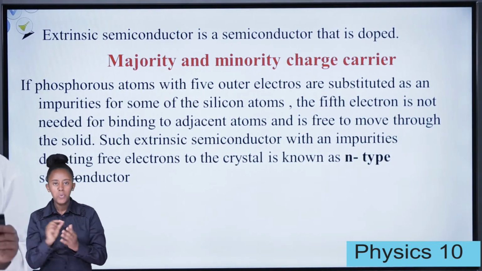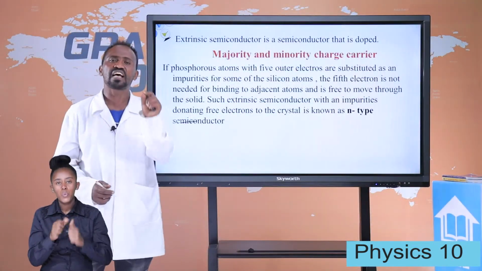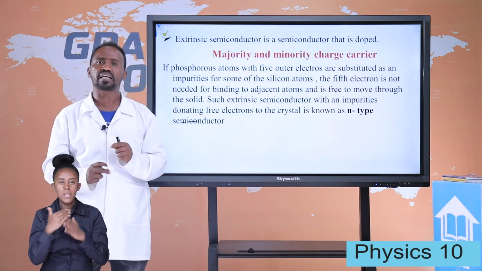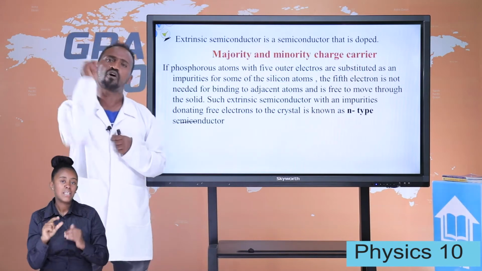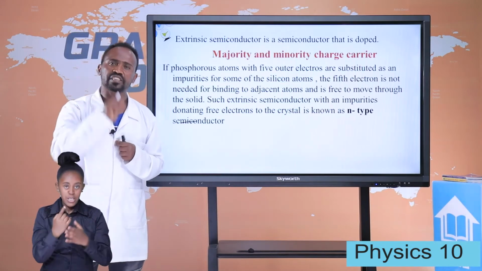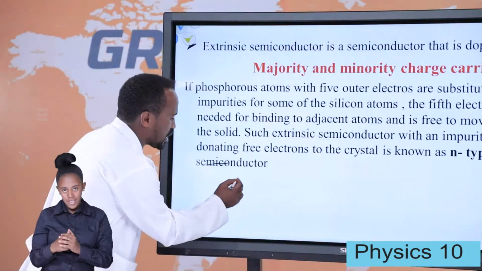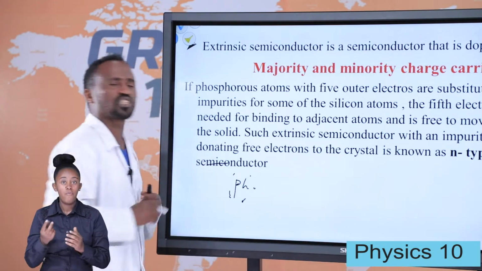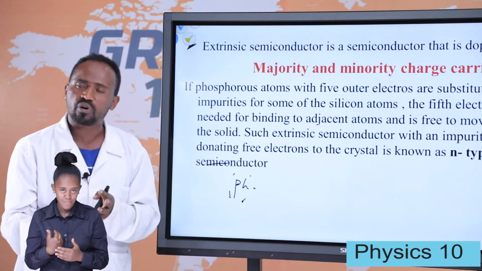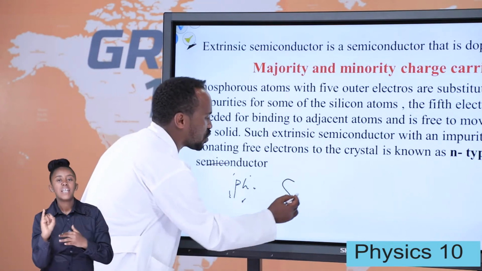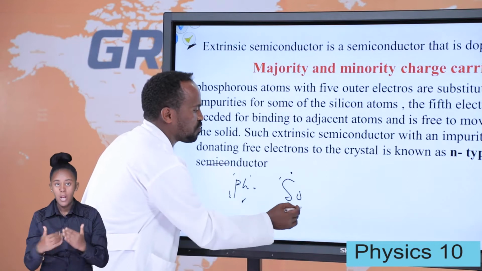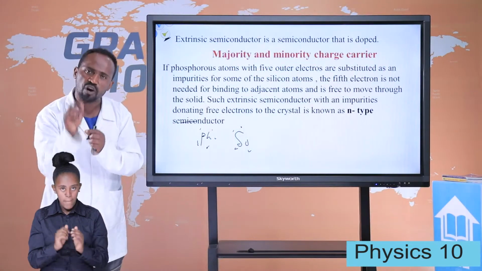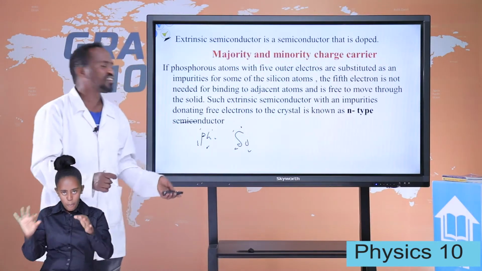If a phosphorus atom, or an atom which has 5 valence electrons in the outermost shell, forms a bond with a semiconductor material, for example silicon, after they form bonding there is one free electron left. Phosphorus has 5 valence electrons in the outermost shell, but a semiconductor like silicon has 4 valence electrons in the outermost shell. Therefore, 4 silicon atoms surround the phosphorus atom, and after they form bonding, one free electron is left.